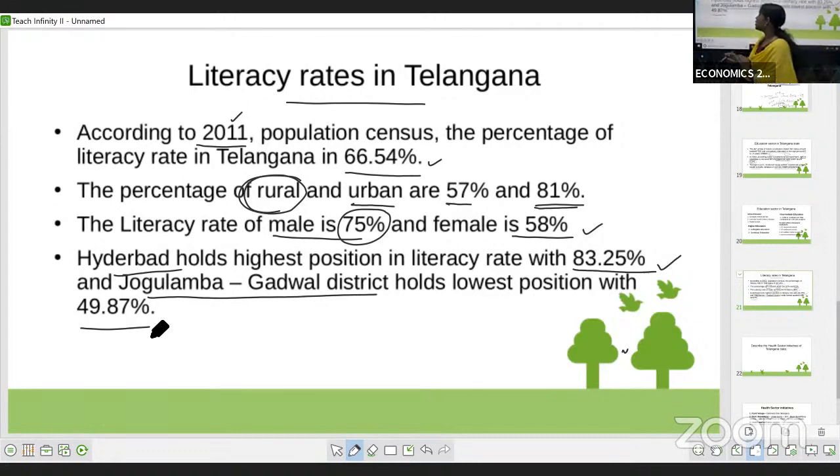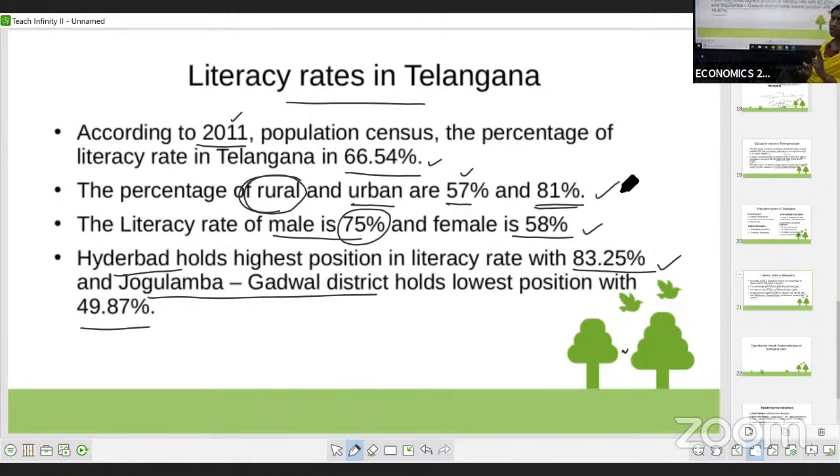That is 49.87%. So you have to remember these percentages, children. The literacy rate of Telangana according to 2011 is 66.54%. In the rural area it is 57%, and in the urban area 81%.